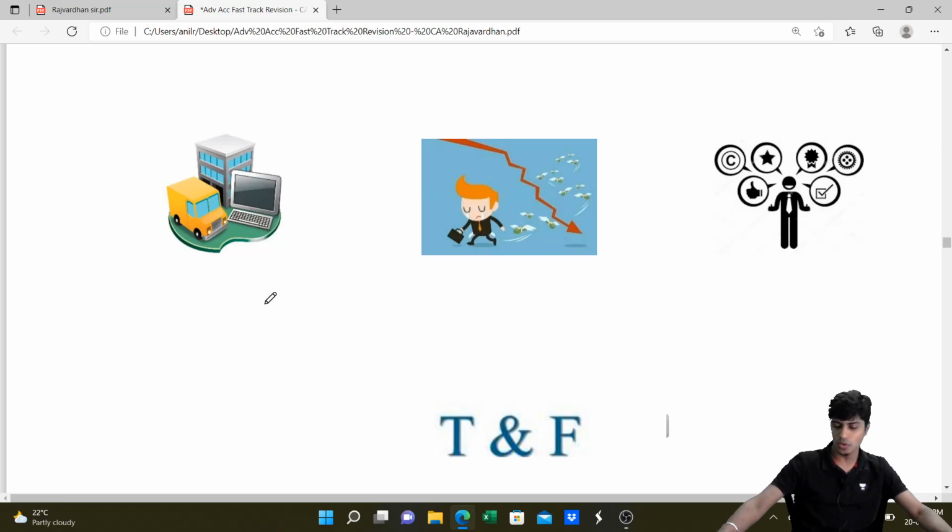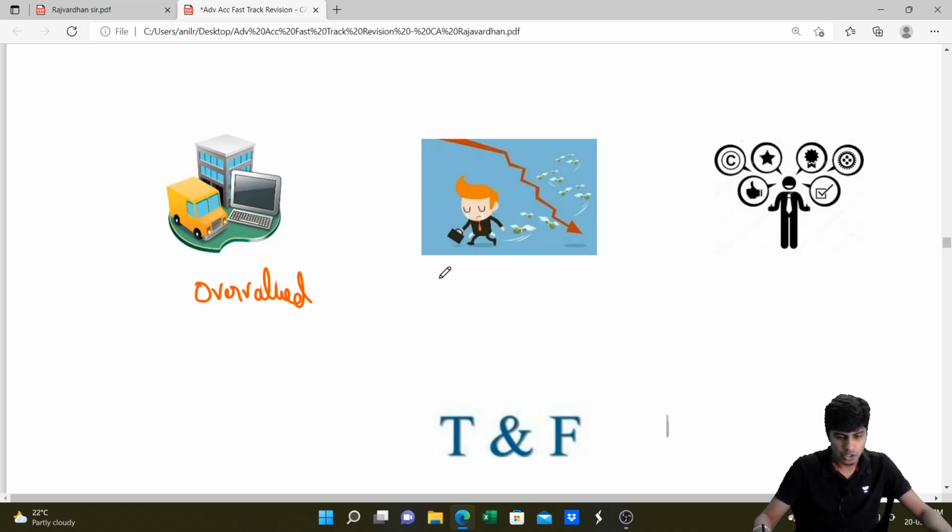That's it. Assets are overvalued. What has happened to assets? Huge accumulated losses. And then these are all intangible: copyright, trademark, license, everything. Intangible assets.